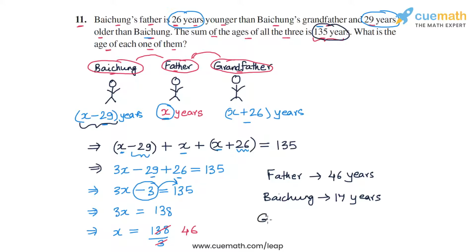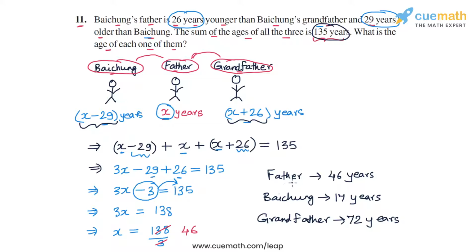And the grandfather's age is, what is it in terms of x? So it is x plus 26, so it will be 46 plus 26, or 72 years. And with this we have found the ages of all the three people.